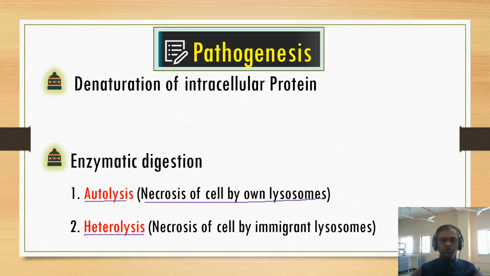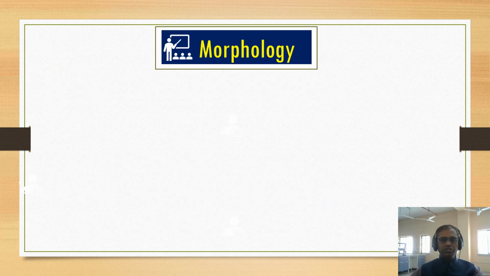Heterolysis means necrosis of the cell by the immigrant lysosomes of WBCs. So the WBC lysosome producing enzymatic digestion is known as heterolysis, and the damaged cell's own lysosome producing digestion is autolysis. So there are two types of pathogenesis, denaturation and enzymatic digestion.